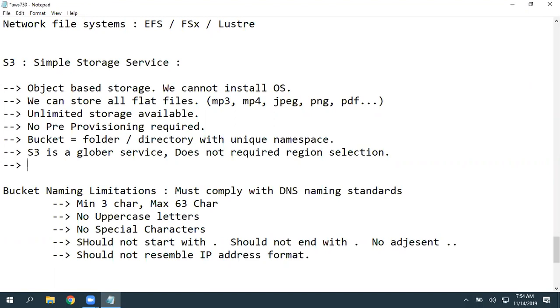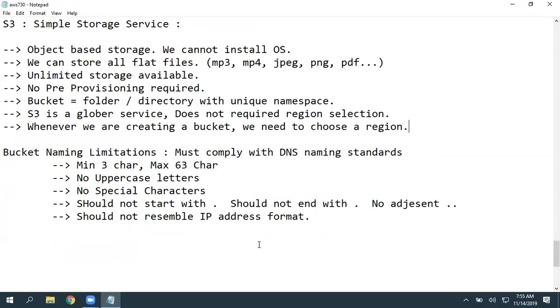That is global. And whenever you are creating a bucket, you must specify a region. Physically, the bucket will exist in that region's availability zones. And based on the selected storage class, the data replication will happen in the backend. But whenever we are creating a bucket, we need to choose a region.